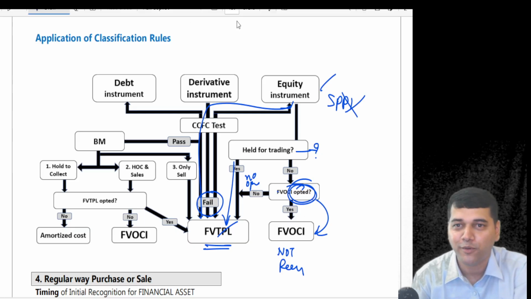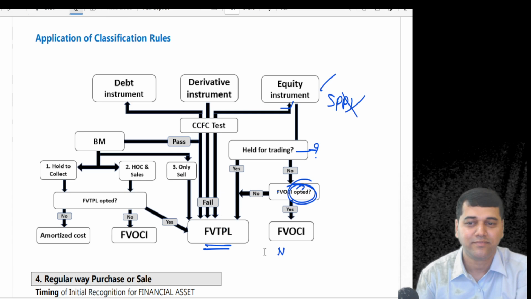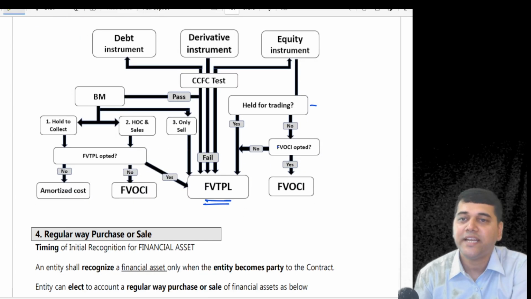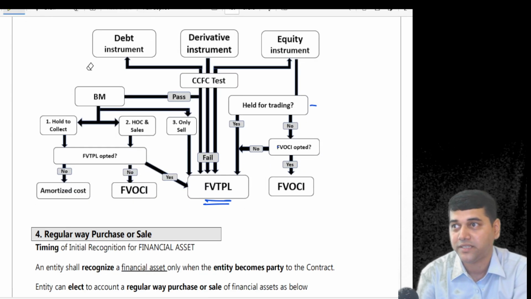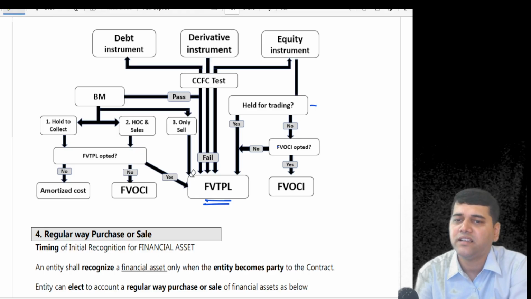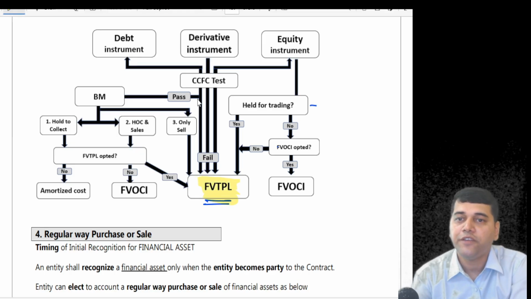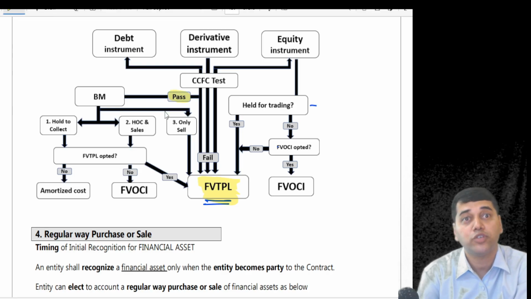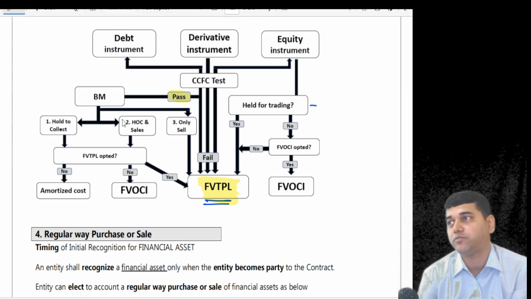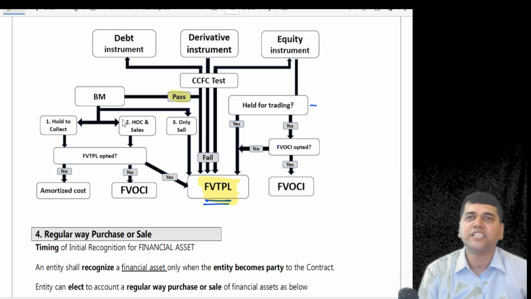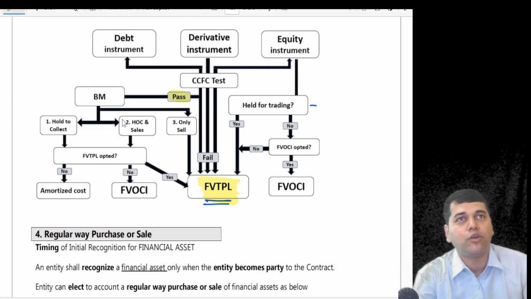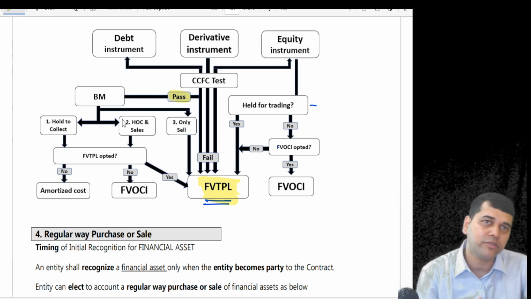Okay. Now let us talk about the third classification. Debt. Now debt comes, see, debt will generally pass the SPPI test. If there is any instrument which fails the SPPI test, where will debt land? It will land up in FVTPL. Chalo, if it passes the SPPI test, then the question comes, what is your intention? Because for your equity instrument and for your derivative instrument, there is no question of intention. Why? The SPPI test fails, no. So you say, sir, I want to hold it to collect the money, dividend, I want to hold it to sell. Nobody is going to ask you this because your SPPI test has failed.